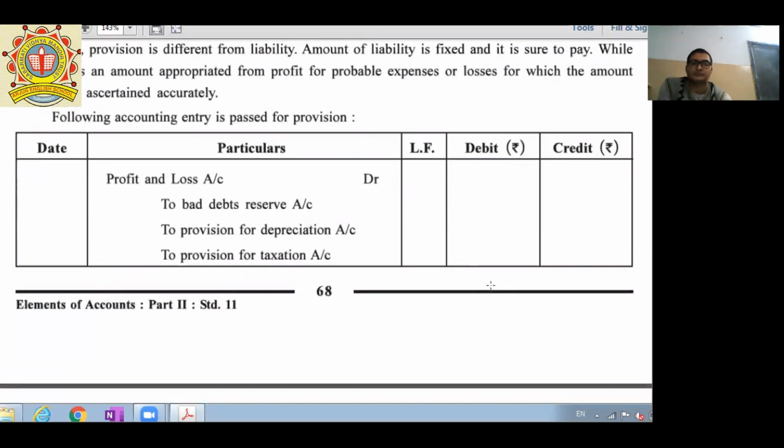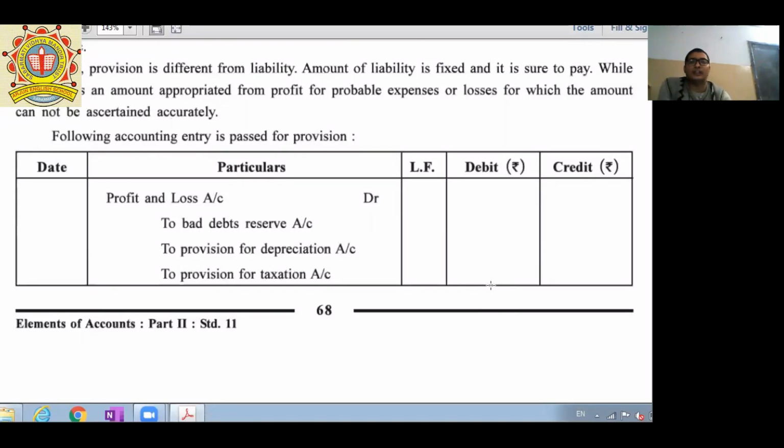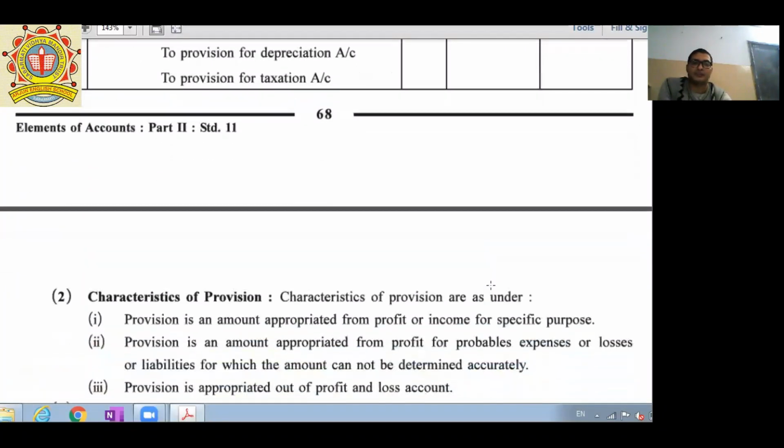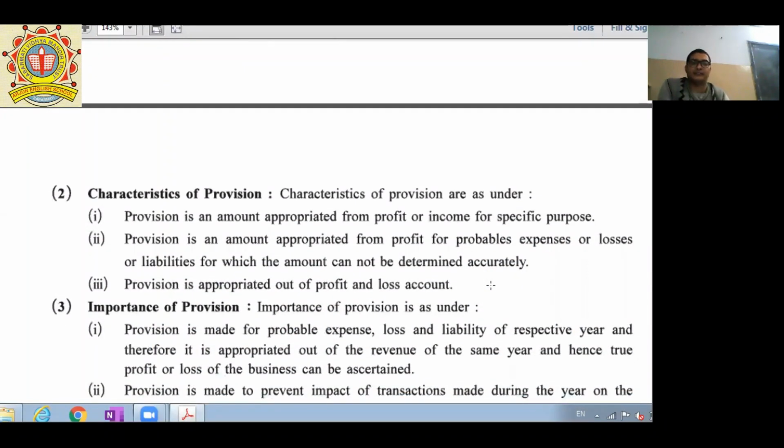Next, the following accounting entry is to be passed for provisions: profit and loss account debit to any kind of provision. It means it may be bad debts provision, provision for depreciation, provision for tax, etc. Next one, characteristics. So what are the characteristics?